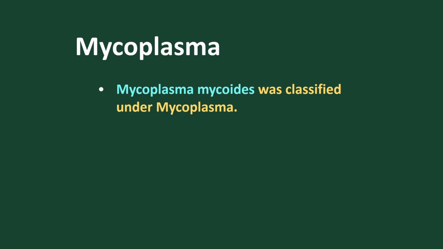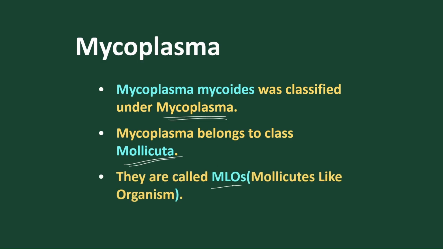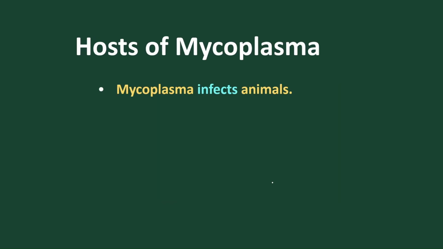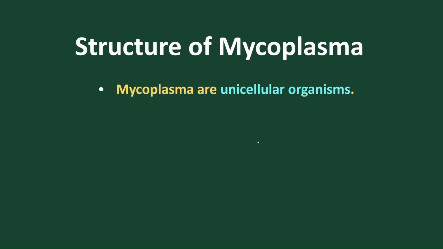Mycoplasma and mycoides are classified under the mycoplasma group, and mycoplasma belongs to the class called Mollicutes. What are they? Mollicutes-like organisms. Mycoplasma infects both plants and animals. The hosts of mycoplasma are both plants and animals. In plants, it infects the potato plant, corn plant, brinjal plant, etc. In animals, Mycoplasma urealyticum is an organism that causes urine infection in animals and in humans also. Now let's move to the structure of mycoplasma.